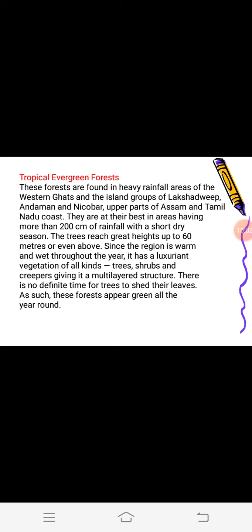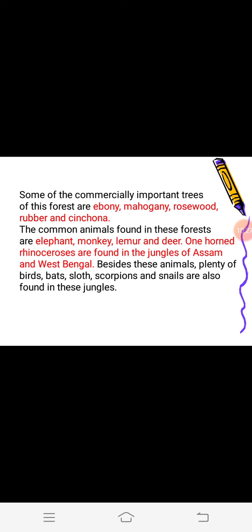Vegetation is found in multiple layers. These are trees, shrubs and creepers. These forests don't shed their leaves in any season, as the name tropical evergreen forest suggests. Throughout the year, they remain green. The trees which are found in these forests are ebony, mahogany, rosewood, rubber and cinchona.